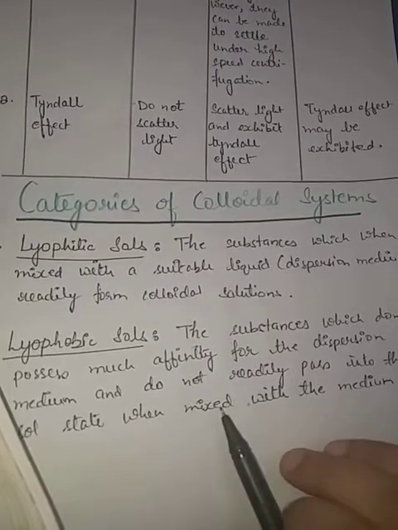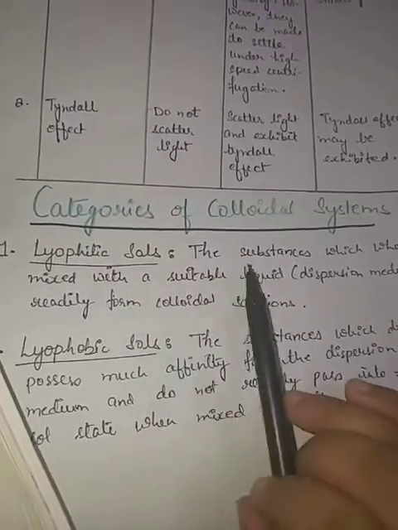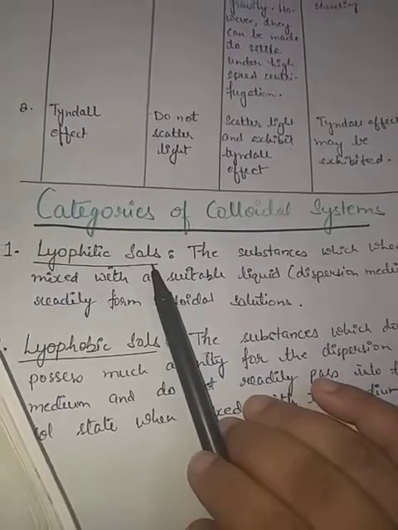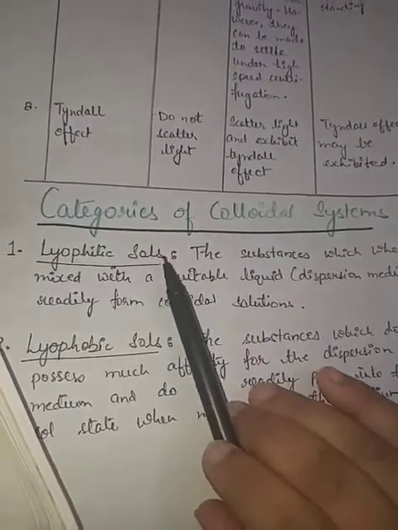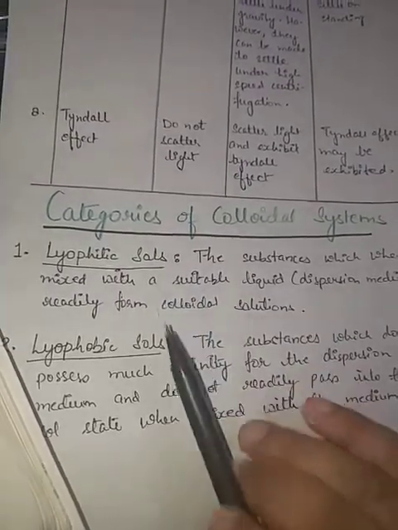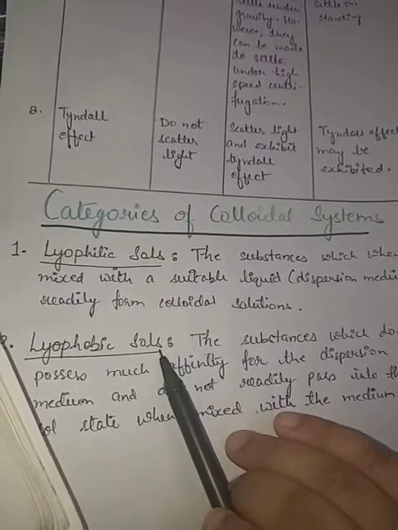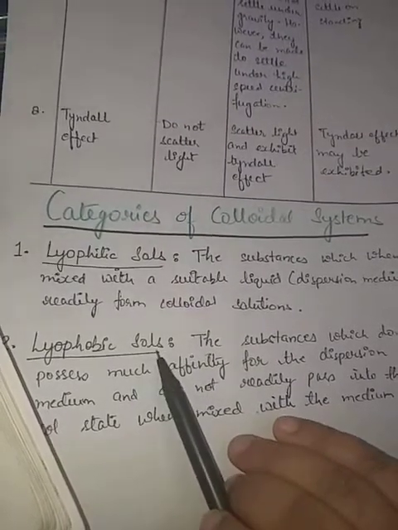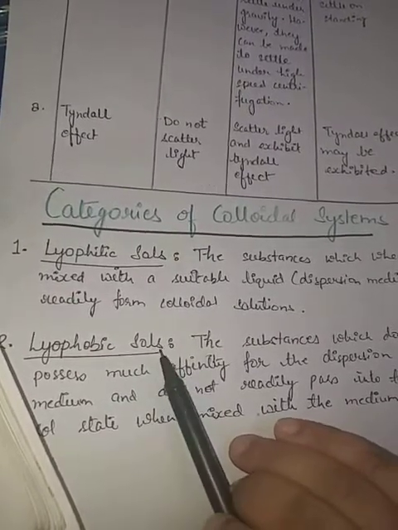So they are very difficult to prepare. We will study this category in this chapter. Lyophilic is a very small topic, because they can be prepared easily and there is not so much difficulty. But for lyophobic sols, we will study several methods of how to make them in their sol state.